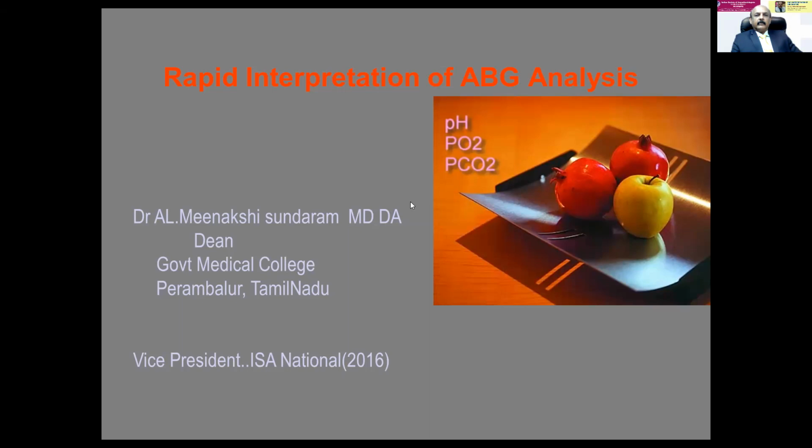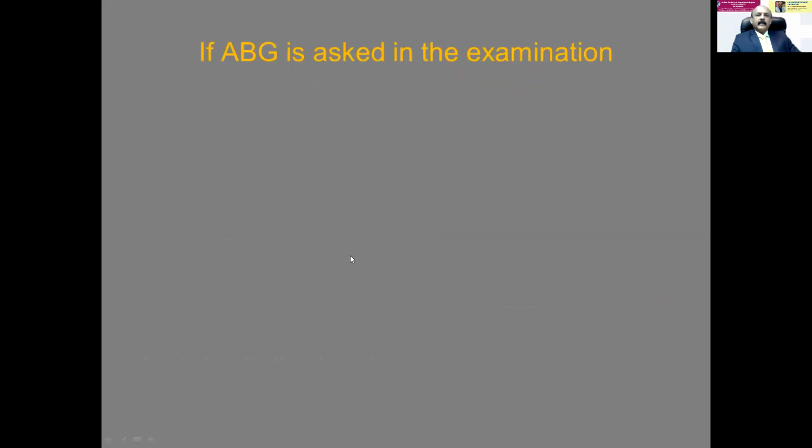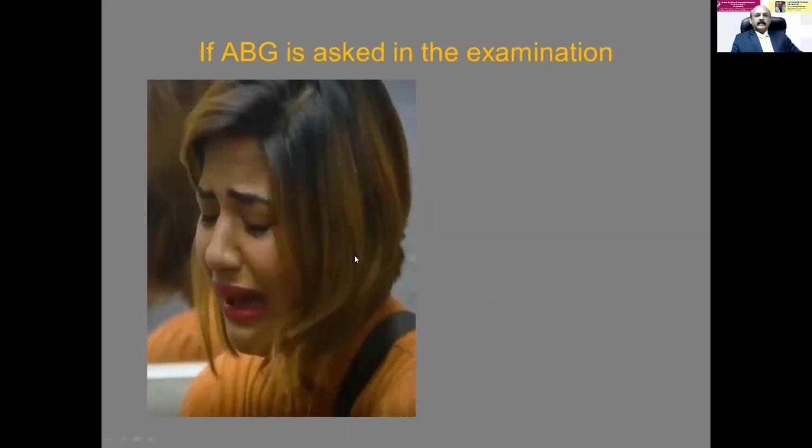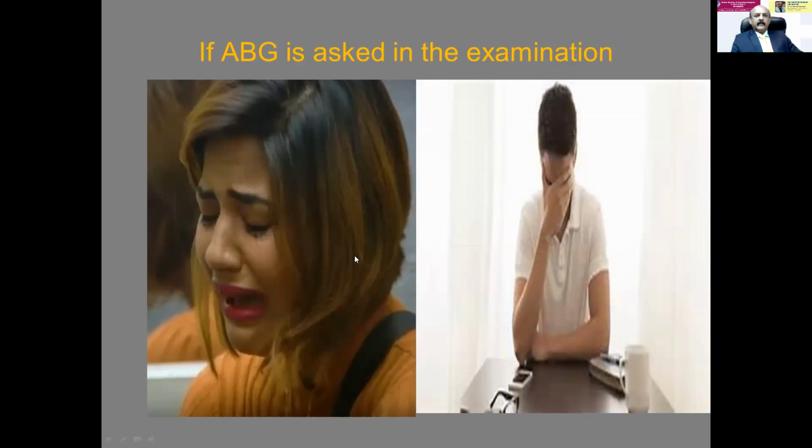Whenever the interpretation of arterial blood gases comes up in examination, candidates are usually afraid and upset. The females will express it outside and the boys will hide it inside, but they are upset actually.